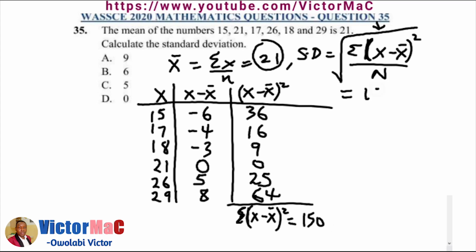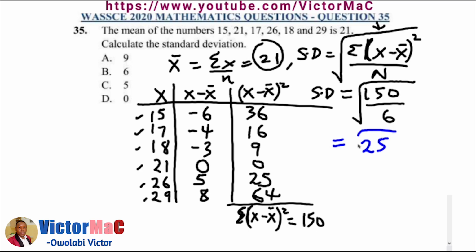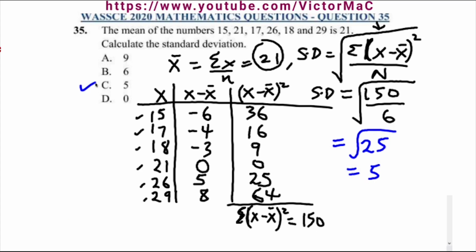Substitute that here, 150 over n. How many values do we have here? 1, 2, 3, 4, 5, 6. So that's 6. Taking the square root, that's our standard deviation. So 150 divided by 6 is 25. The square root of 25 is 5. And our standard deviation is option C.